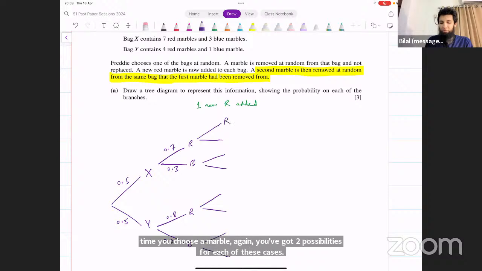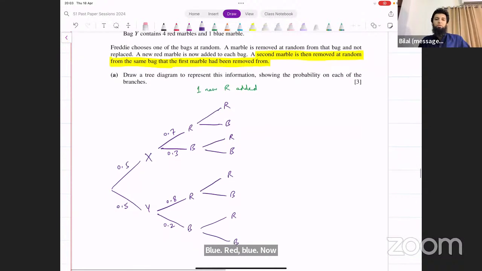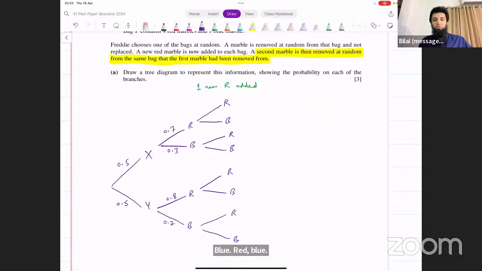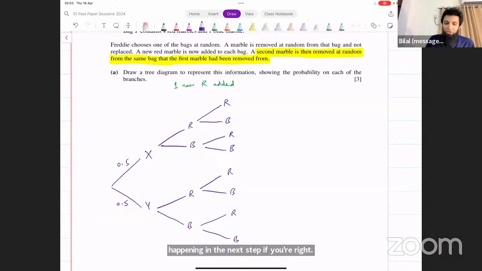You could either have a red marble or a blue marble, red, blue, red, blue. Now, keep in mind the number of marbles that we had in the beginning and what's happening at this particular point. In fact, it might make it easier to figure out what's happening in the next step if you write these values as fractions instead, so that you know the actual number as well.